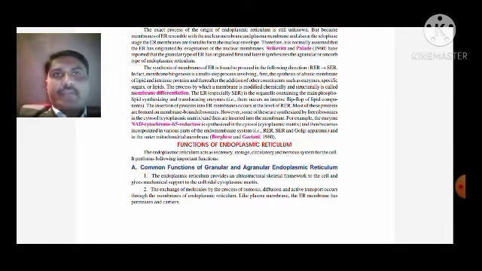We have to remember this: when a membrane is modified chemically and structurally, it is known as membrane differentiation.